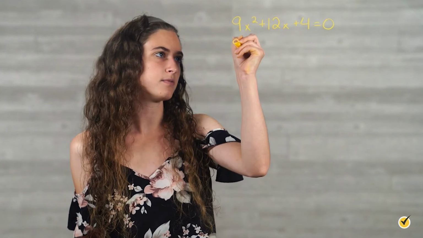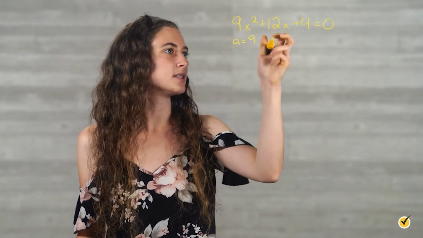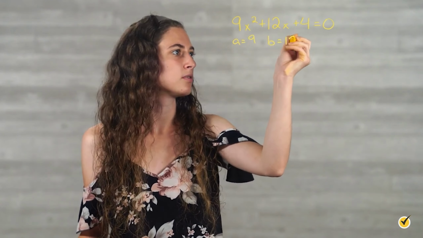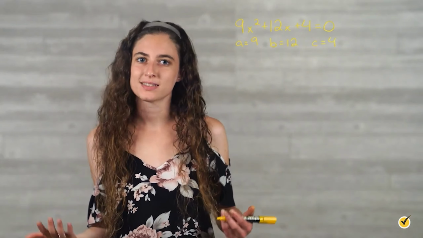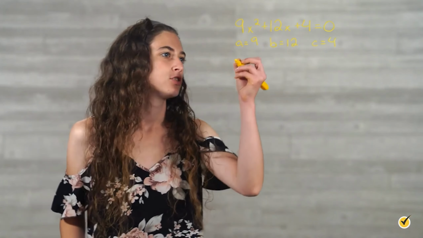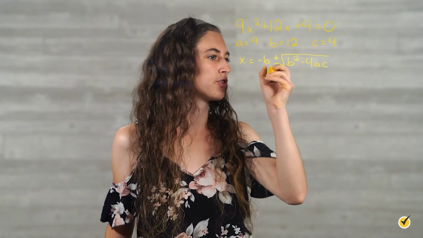Let's take a look at this one together. Start by identifying the values for a, b, and c. Based on the equation, we can see that a is equal to 9, b is equal to 12, and c is equal to 4. Next, substitute the values for a, b, and c into the quadratic formula. So remember, the formula is x is equal to negative b plus or minus the square root of b squared minus 4ac, all over 2a.